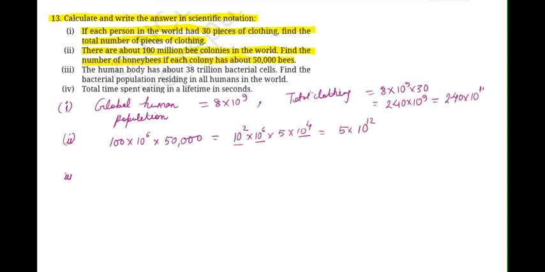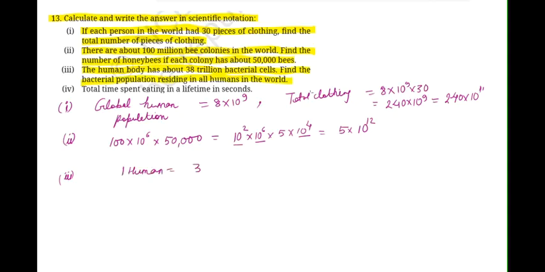Now next question is part 3, which says the human body has about 38 trillion bacteria cells. Find the bacterial population residing in all humans in the world. So one human consists of how many bacteria cells?